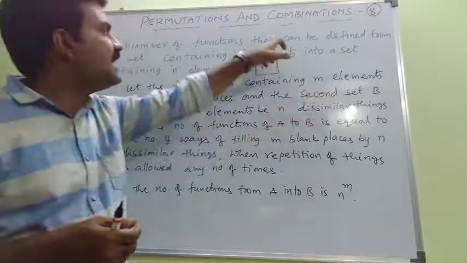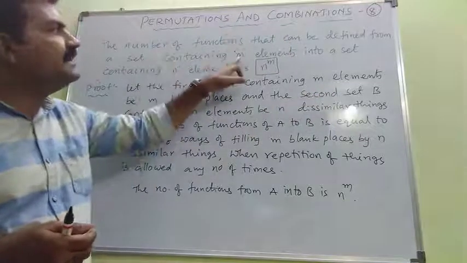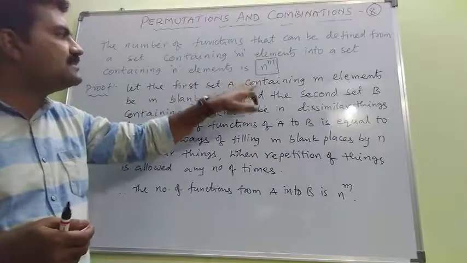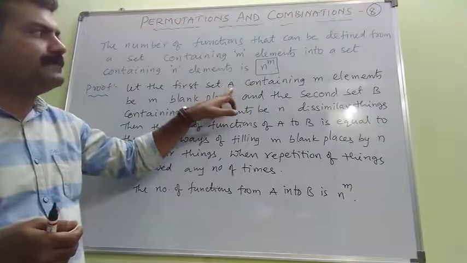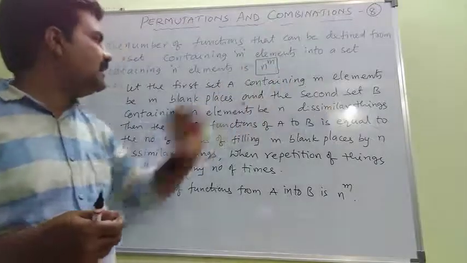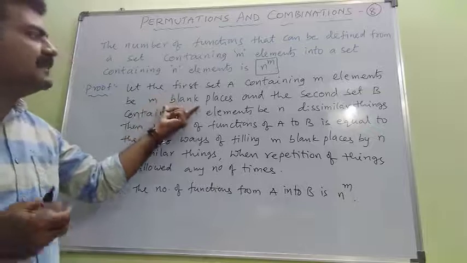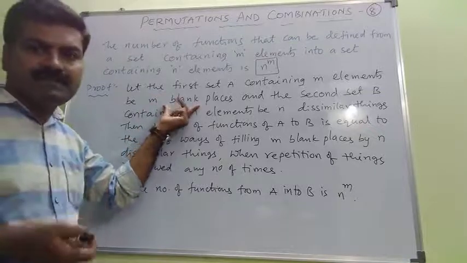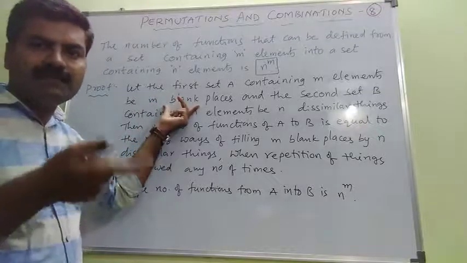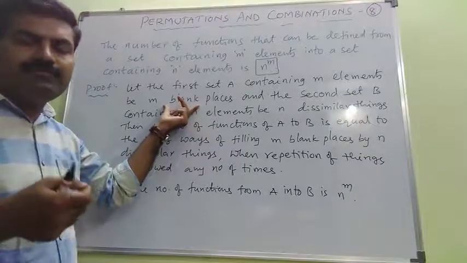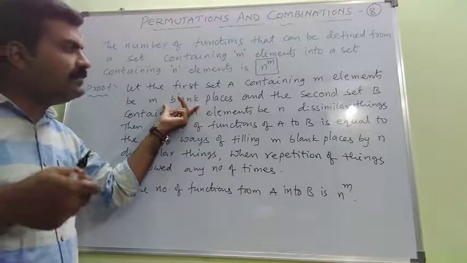Please treat these m elements just like m blank places. The m elements are nothing but the ways of filling the m blank places.